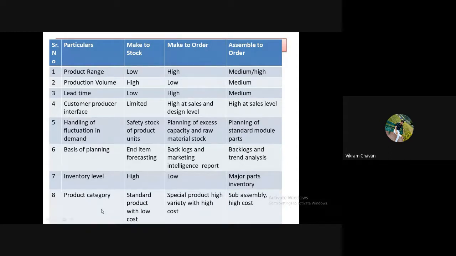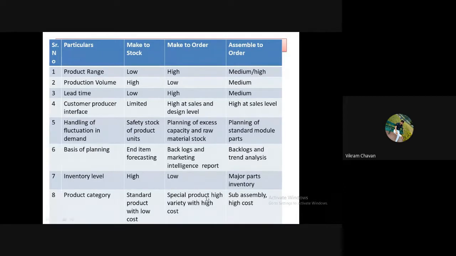Then product category. Okay, the cost, and we can say the variety of a product, that will be tackled by this particular point, that is product category. In make to stock production, we know that the products are standard products, and by producing a large volume of a product, the cost of the product will get reduced. So make to stock products are standard ones with a low cost, whereas in make to order type of product, variety is very high.